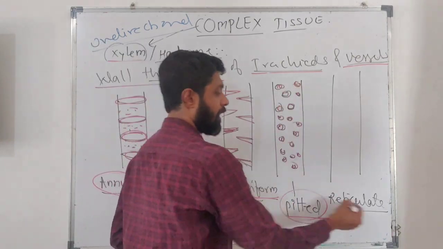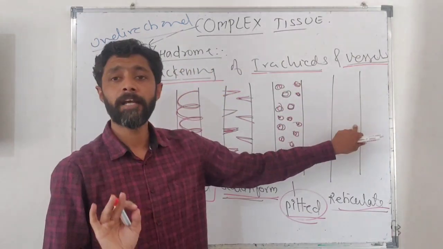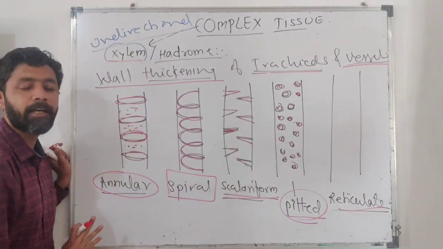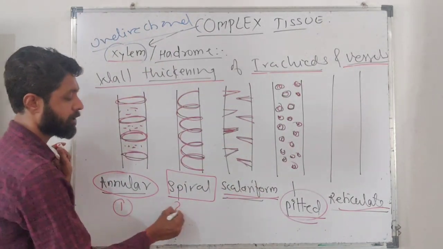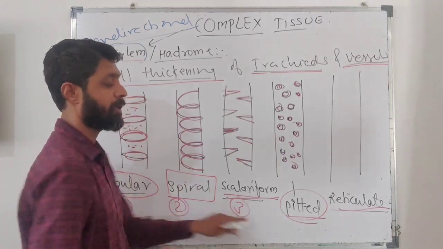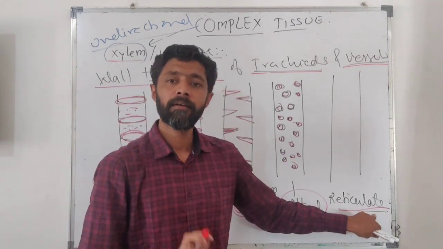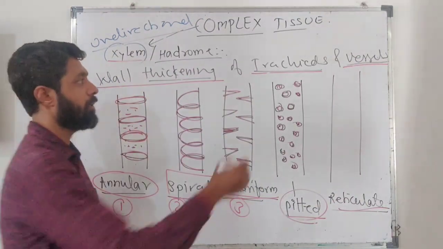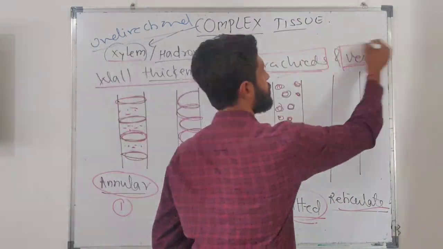And then reticular, where there is no exact pattern of thickness. So there are five different types of thickness: annular, second spiral, third scalariform, then pitted, and then reticular. These are the different thicknesses we observe in tracheid as well as vessel.